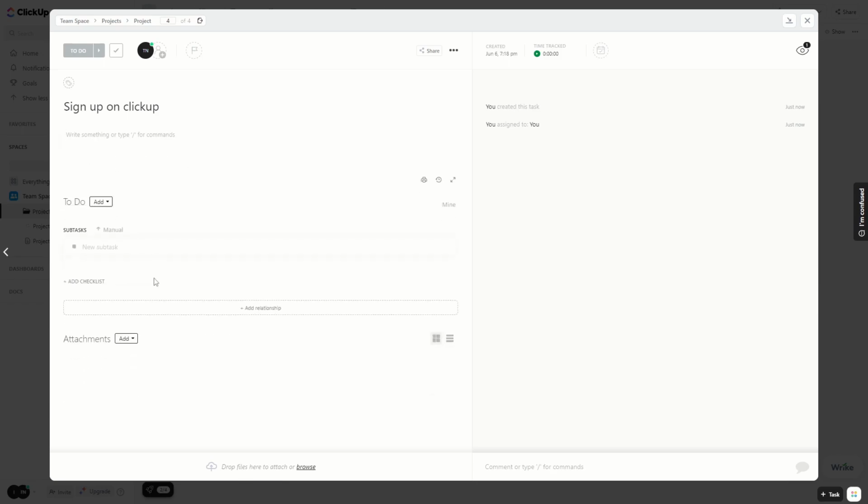And below that you have a to-do list. So this is a to-do list within a task, so you basically have subtasks, and you can also add a checklist. And at the bottom you can also add attachments.